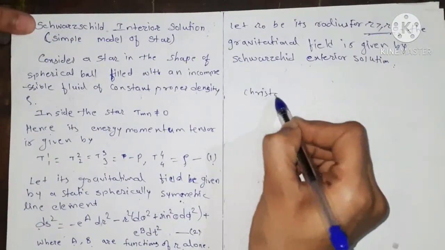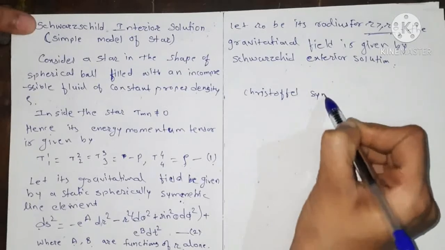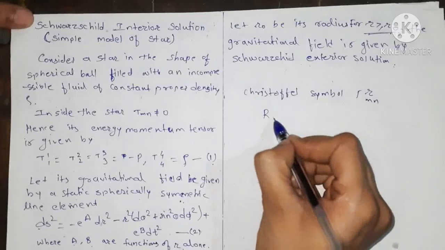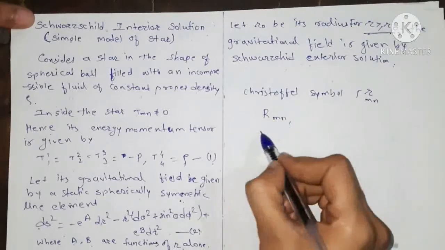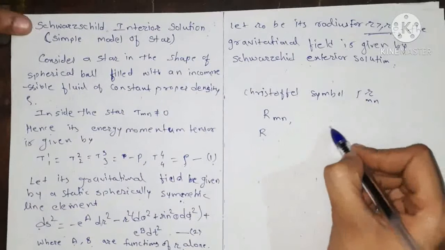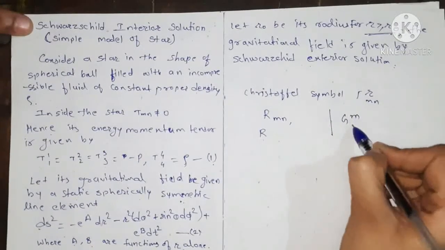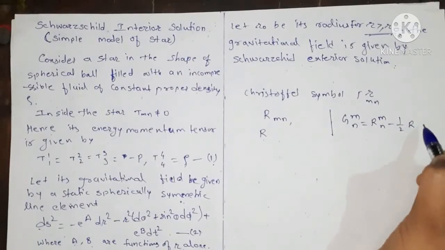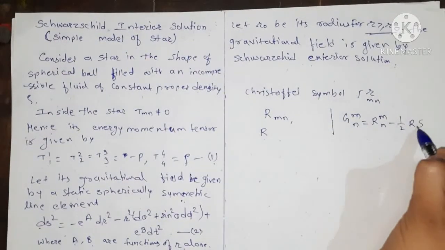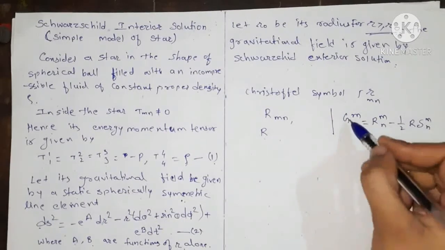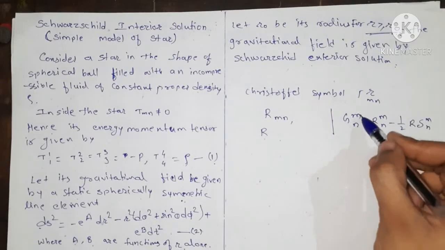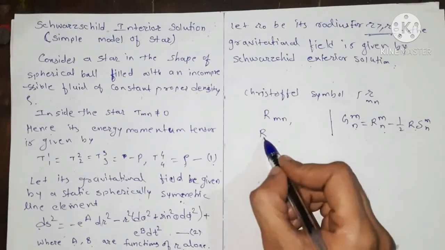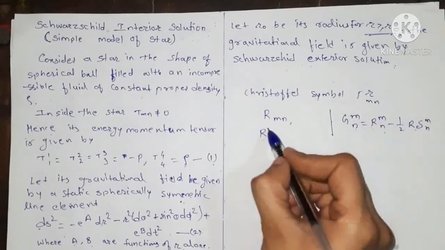What do we have to calculate for that? The Christoffel symbol, that is gamma of Rmn. Then we have to calculate the Ricci tensor Rmn. Then we have to calculate R, because in the mixed tensor form, Gmn is equal to Rmn minus 1 upon 2 R delta mn. Right? In the mixed tensor form, we have the Einstein tensor as Rmn minus 1 upon 2 R delta mn. So we have to calculate the Rmn in the mixed tensor form also.